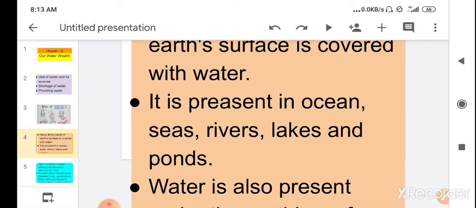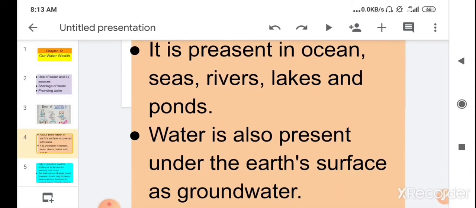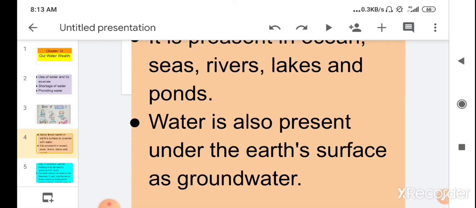And we have also learned that water is also present under the earth's surface, which is called underground water. So water is also present under the earth's surface as groundwater. And we have learned that groundwater is the purest form of water for us, which we can use for drinking.